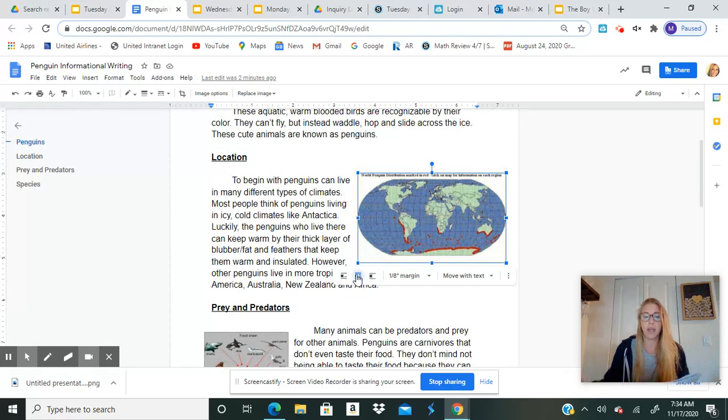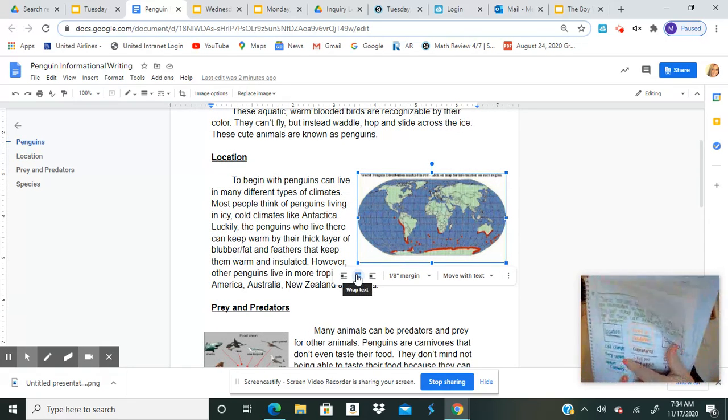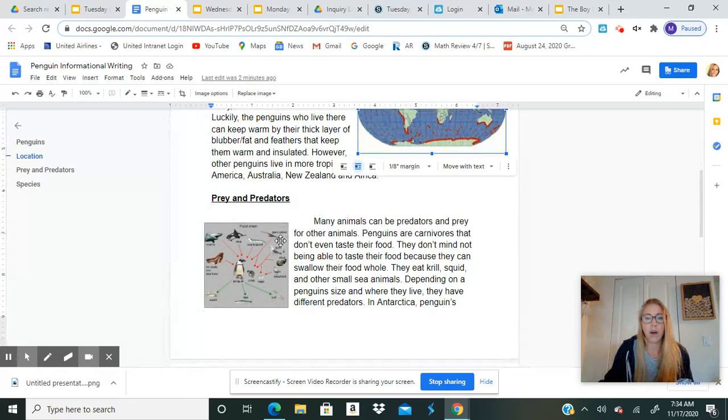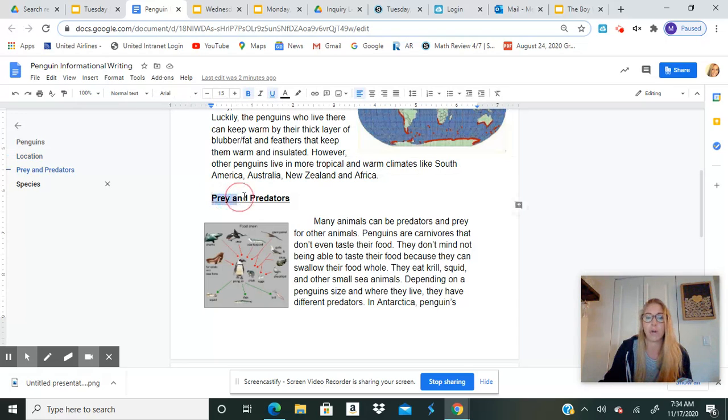Okay? Then my next paragraph was prey and predators. So in this paragraph, all I'm talking about is the prey. What do penguins eat? And what eats penguins? So here's my paragraph.